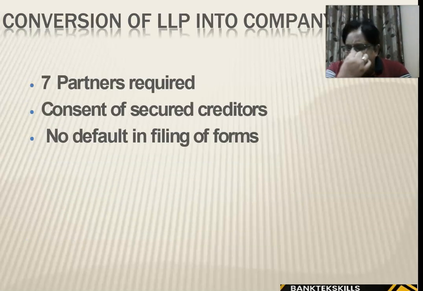So 7 partners minimum are required, right? Consent of secured creditors, no default in filing of forms, right? The LLP can be converted into company, but minimum 7 partners are required for a public limited company, right?